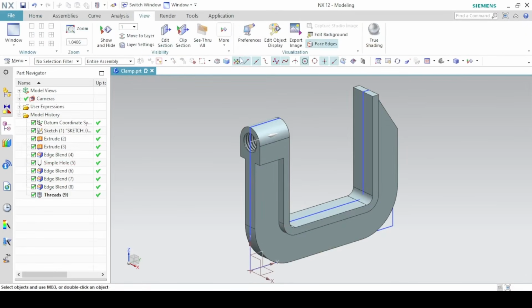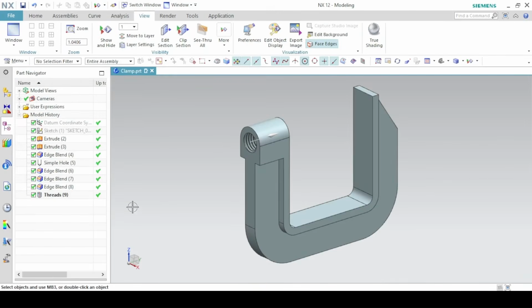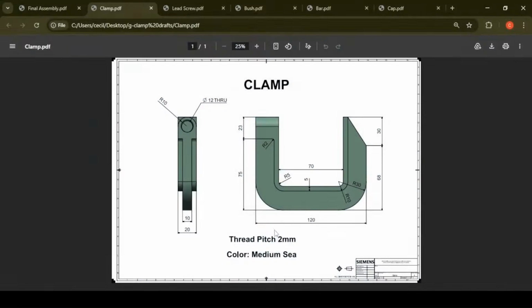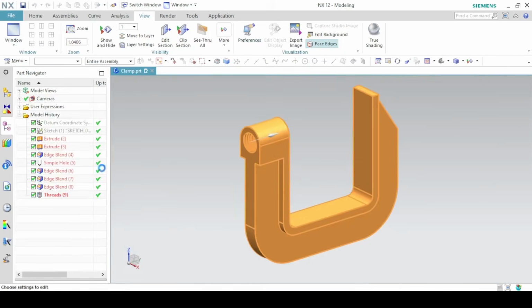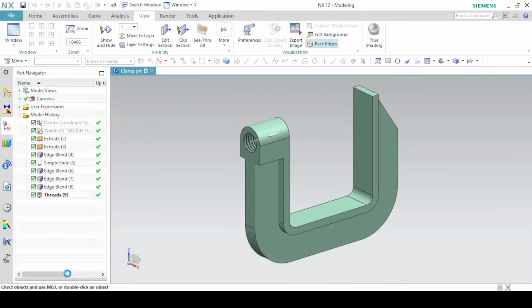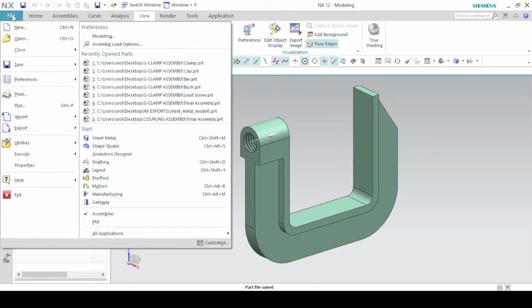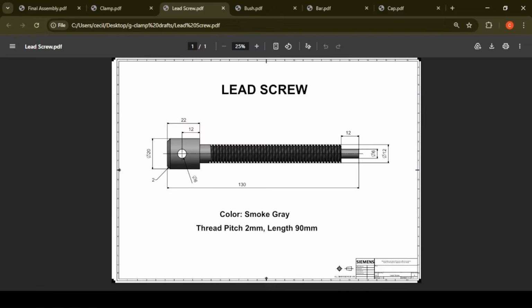Now we control what we see, so show and hide, all types, and then we show only the solid body. Okay, so the color is medium C. Come to edit object display, click on this object, and then we change the color to medium C. So this is the first part, the clamp. So save the part again, and then you move on to the second part. So create a new file. The second part is the lead screw.